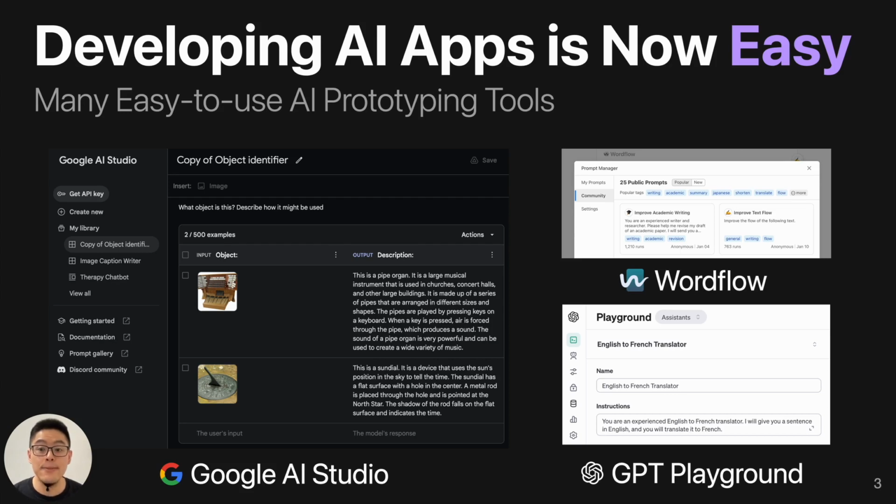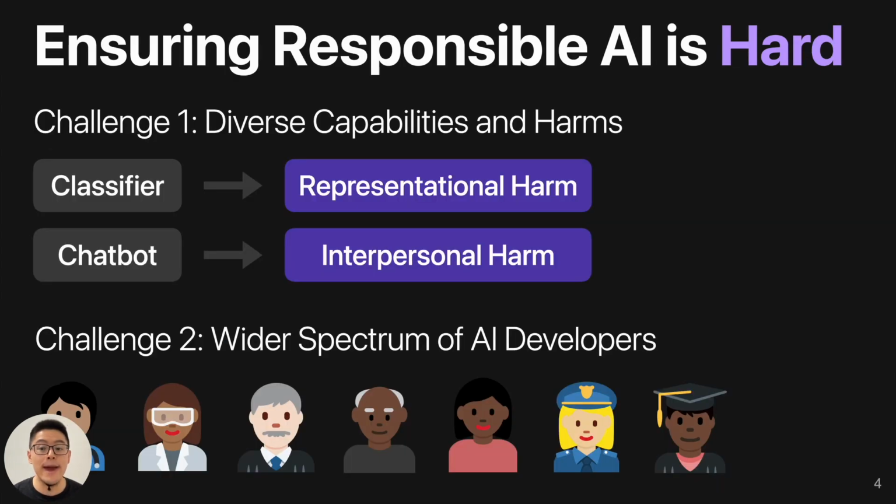While developing AI apps becomes easy, ensuring responsible AI becomes harder. We have two corresponding challenges. Because there are different capabilities of those technologies, there are also different ways those technologies can go wrong. And also we have seen a wider spectrum of AI developers. Doctors, designers, and creative writers can all create their own AI apps.